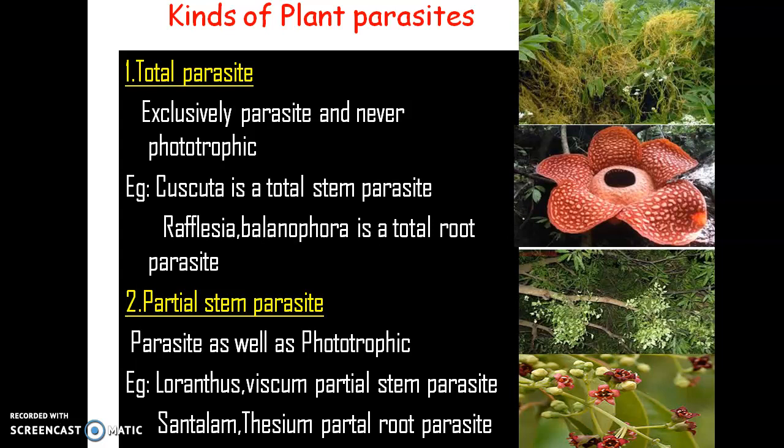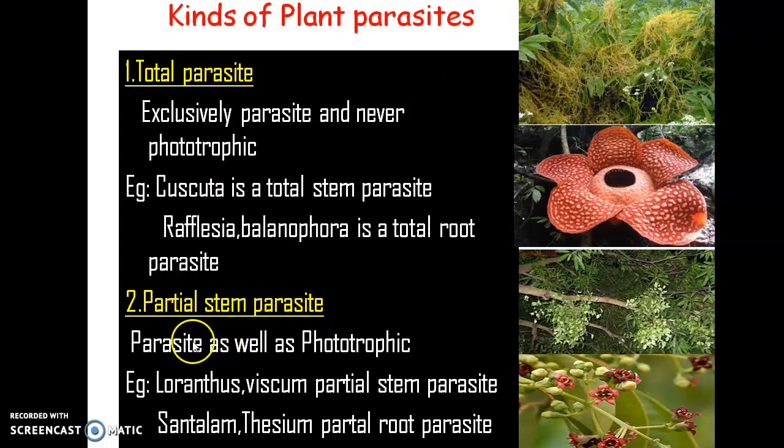In Malayalam, it is called Mudilla Thali. This is the Cuscuta. The Cuscuta is a total stem parasite because it will destruct the stem of this plant. Then Rafflesia and Balanophora. Rafflesia and Balanophora are examples of total root parasites. This is a Rafflesia plant. This plant will generally destruct the root of the host plant. So that is called a total stem parasite and a total root parasite, which come under the category of total parasite.